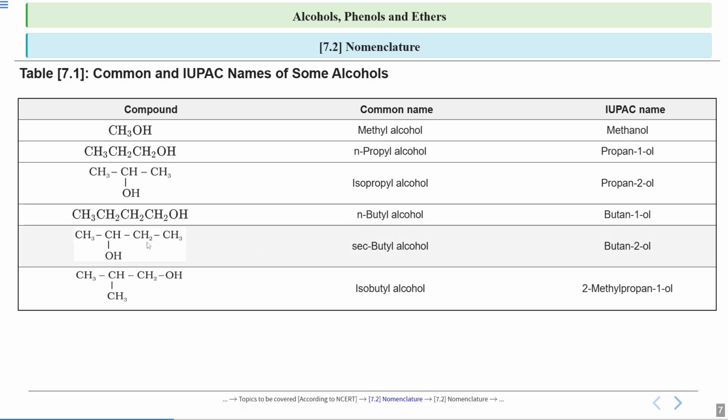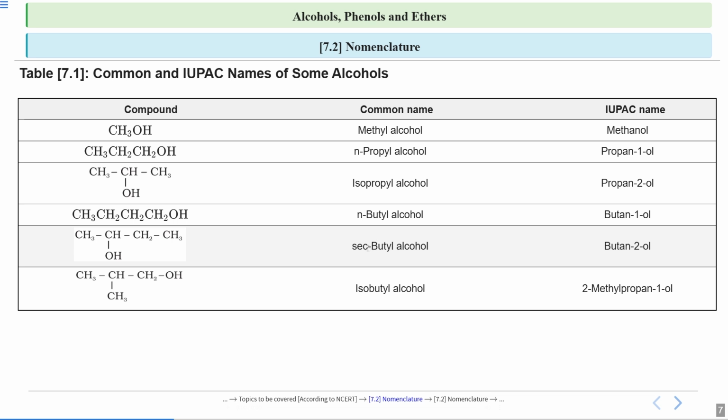Now look at this structure. First we will write the common name. Then how many carbon atoms are there? 1, 2, 3, 4. So the name of the alkyl group will be butyl. And at last we write the word alcohol. So this is butyl alcohol.